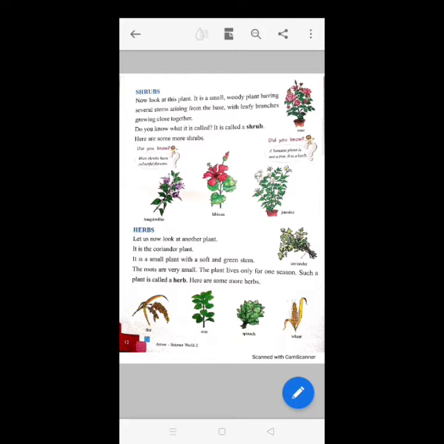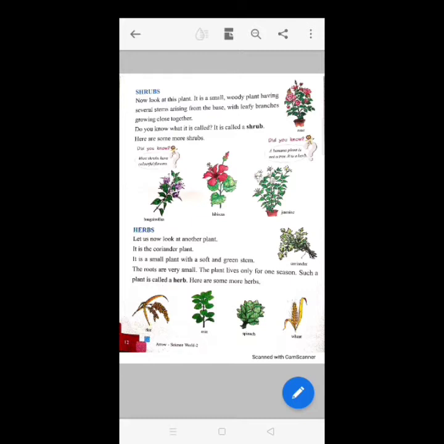They have many thin brown and woody stems. They are also called bushes. Shrubs usually live for a few years. Some more examples of shrubs are rose, cotton, tulsi, etc.